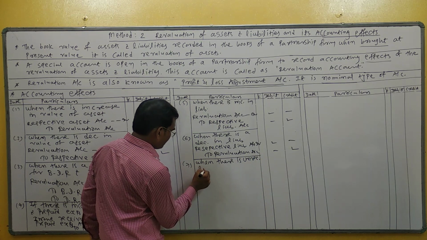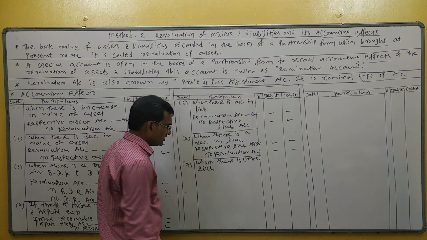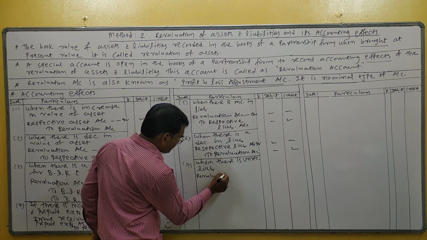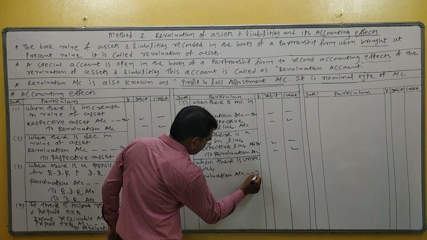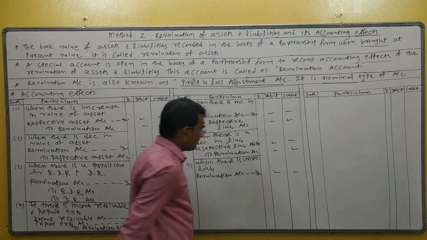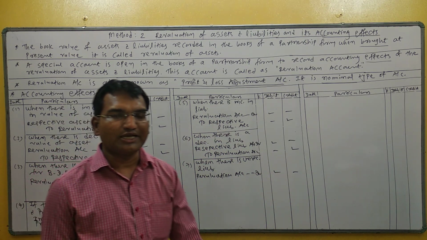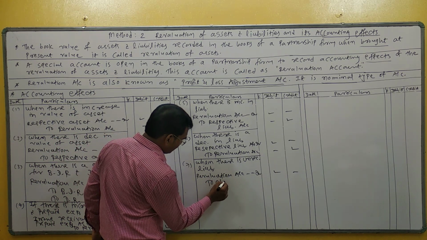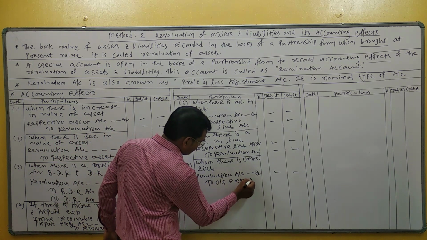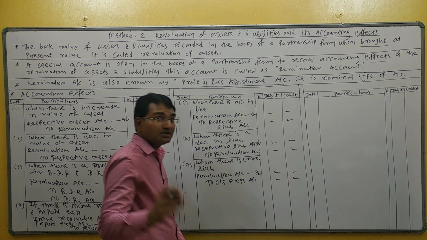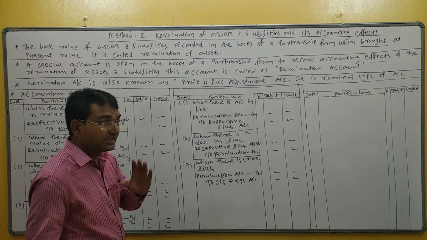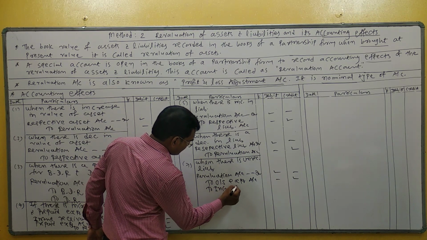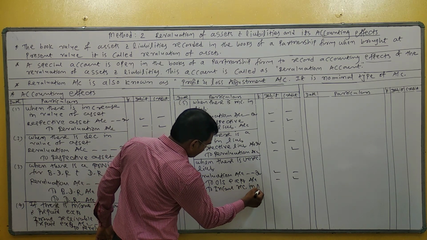What are examples of unrecorded liability? Unrecorded liability includes outstanding expense account and another liability, income received in advance.